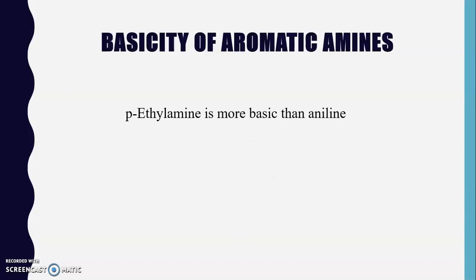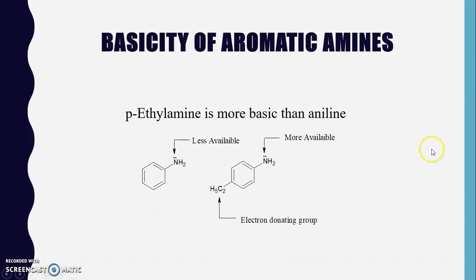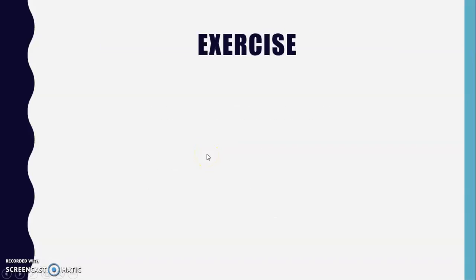Also, para-ethylaniline is more basic as compared to aniline. Here you can see an electron donating group is present. So it donates the electron to the benzene ring. This benzene ring donates the electron to this nitrogen atom, and that's why this lone pair of electrons is more available as compared to aniline. That's why it is more basic.